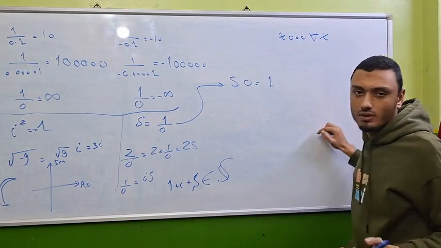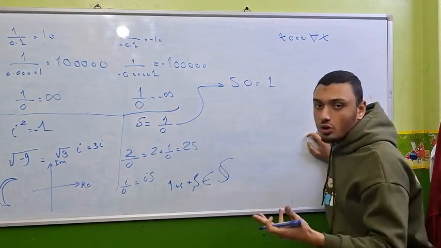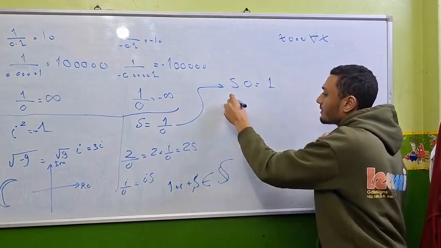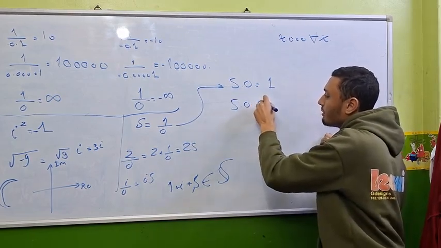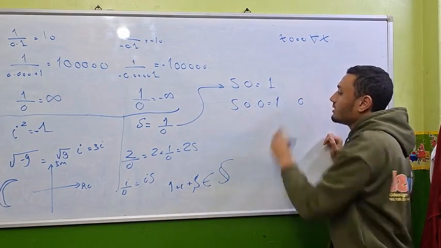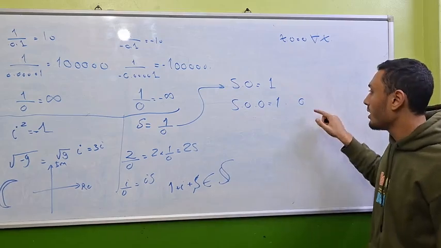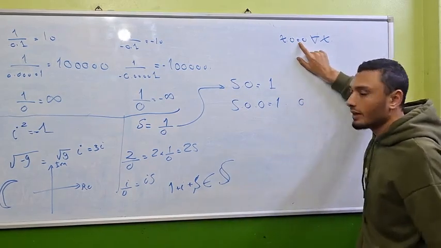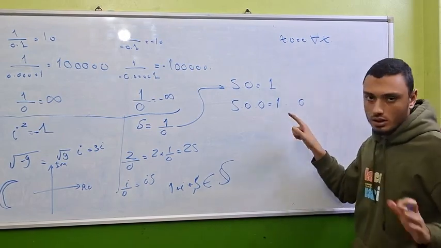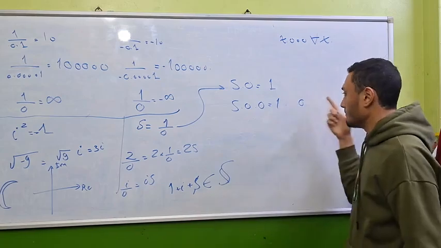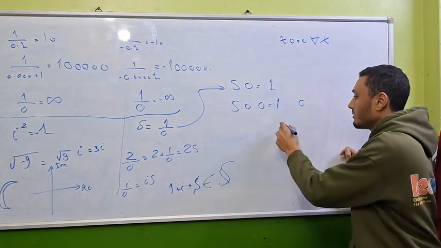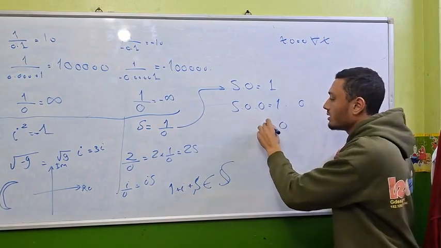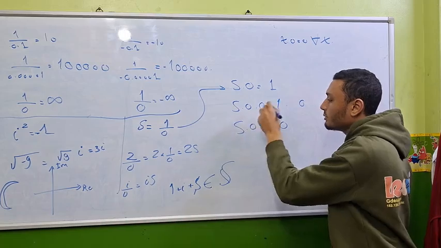I don't care. The problem actually is, when you multiply by 0 again, s times 0 equals 1 times 0. 1 times 0 has to be 0. I cannot violate this because 1 is an element of the field and 1 times 0 is 0. And 0 times 0 is actually 0.